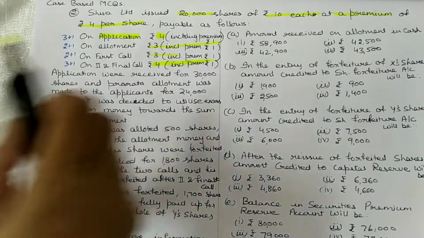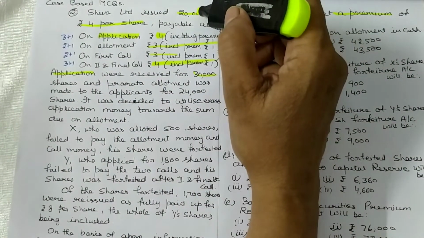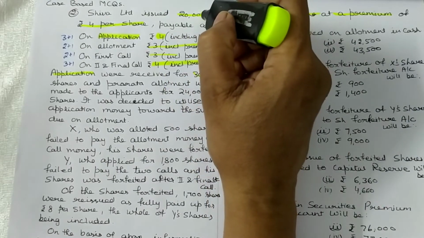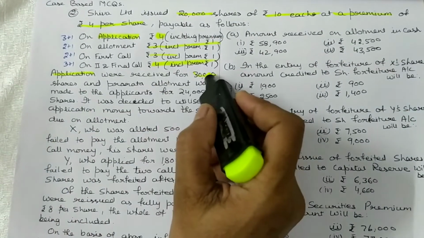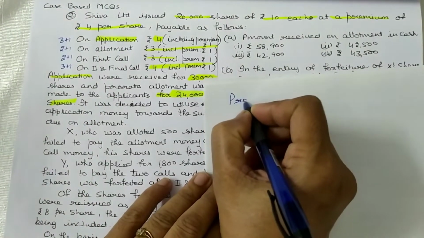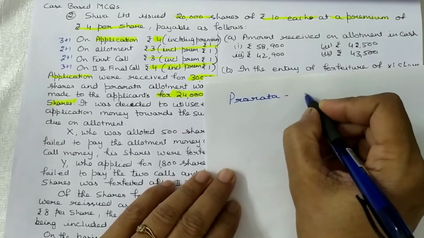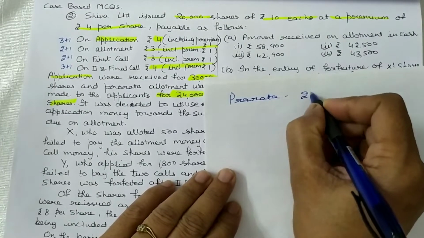Applications were received for 30,000 shares. It means this is a case of oversubscription because company issued 20,000 shares and applications were received for 30,000 shares. But allotment is made only to 24,000 shares.